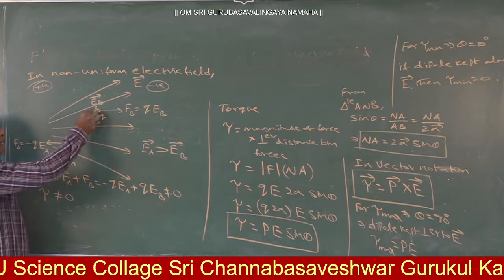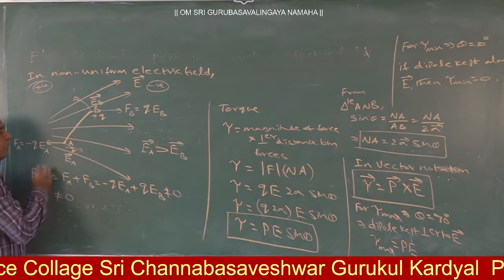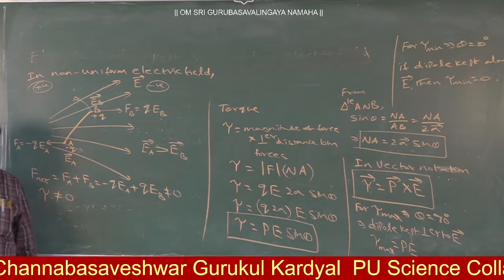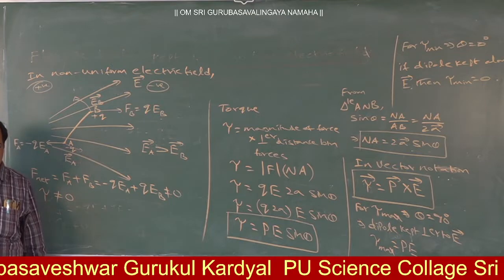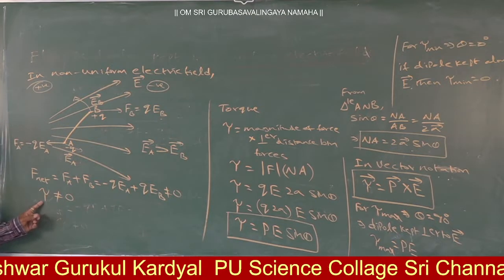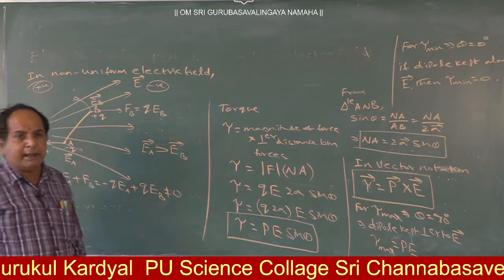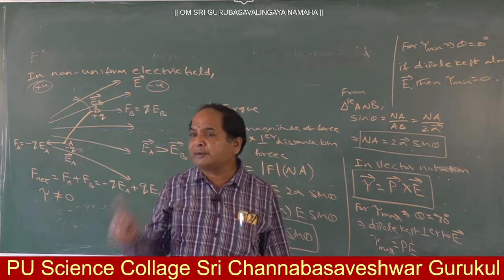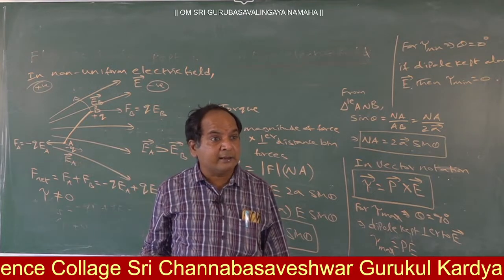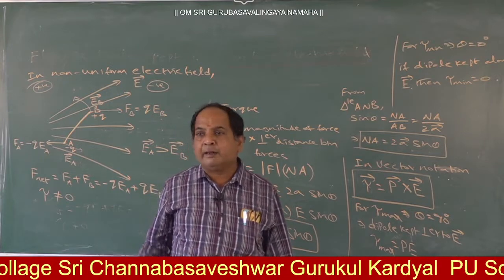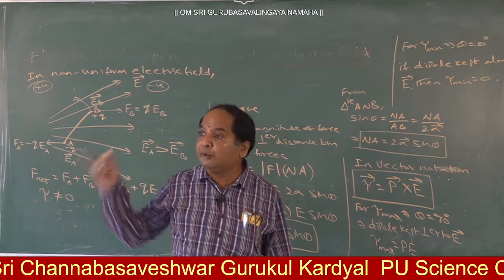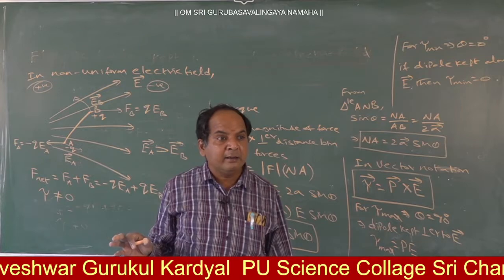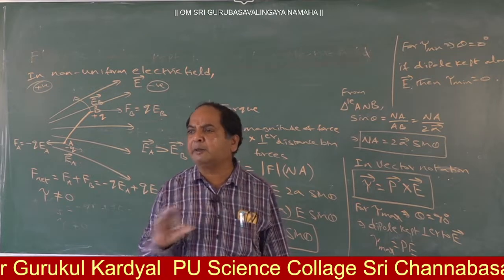It means it may move fast, it may move slowly, but it is not moving with the same speed. So like that we are able to say: if the electric dipole is kept in a uniform electric field, net force is 0, but net torque is not equal to 0. If the electric dipole is kept in a non-uniform electric field, net force is not equal to 0, and net torque is not equal to 0.